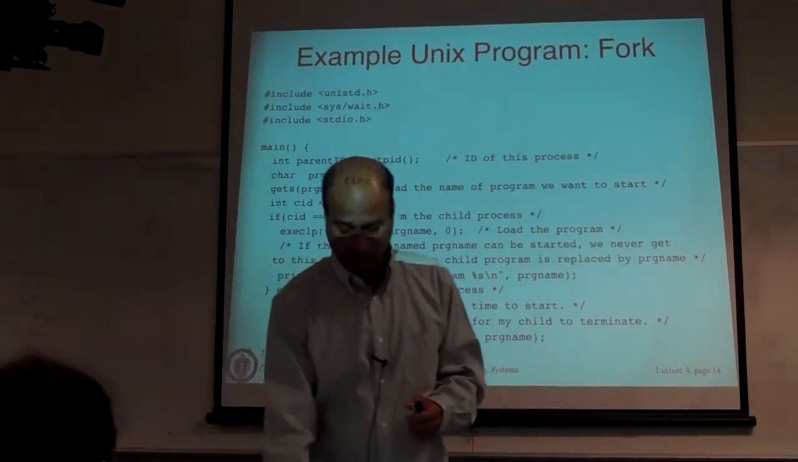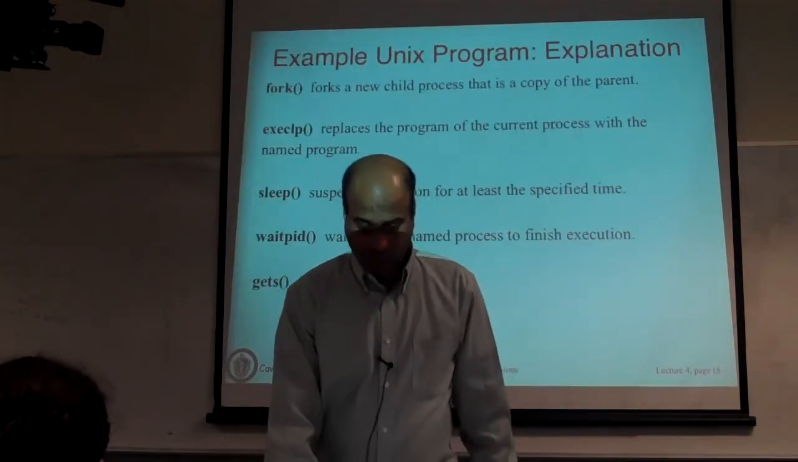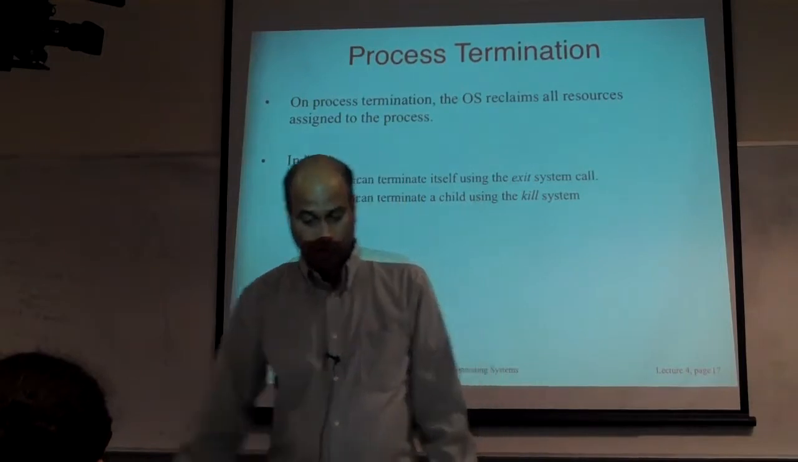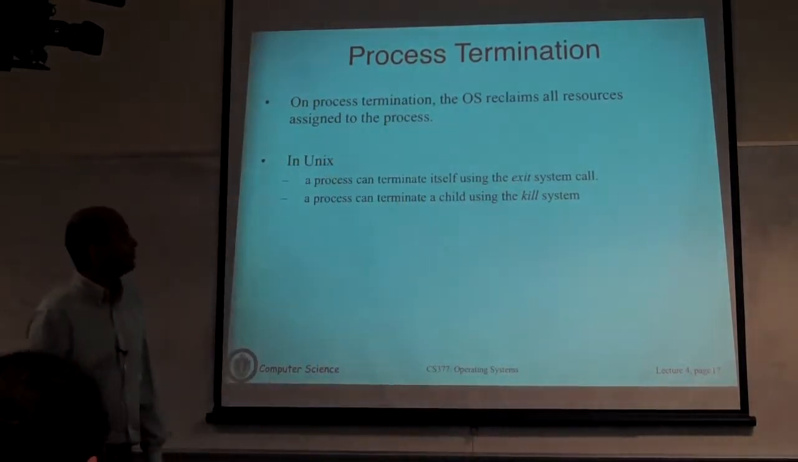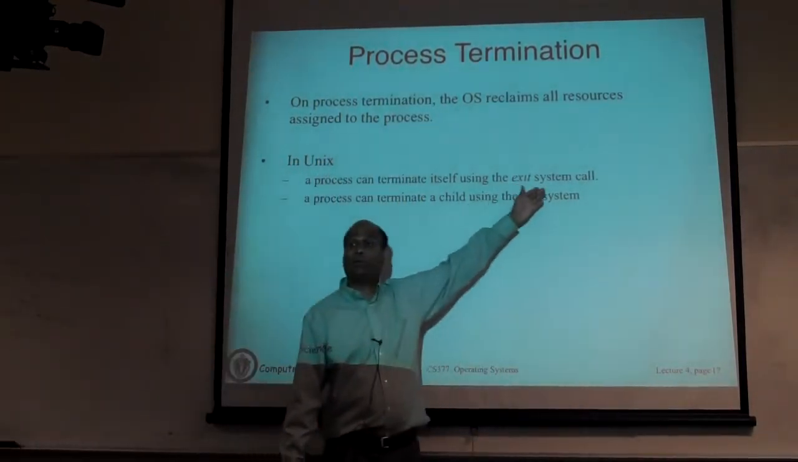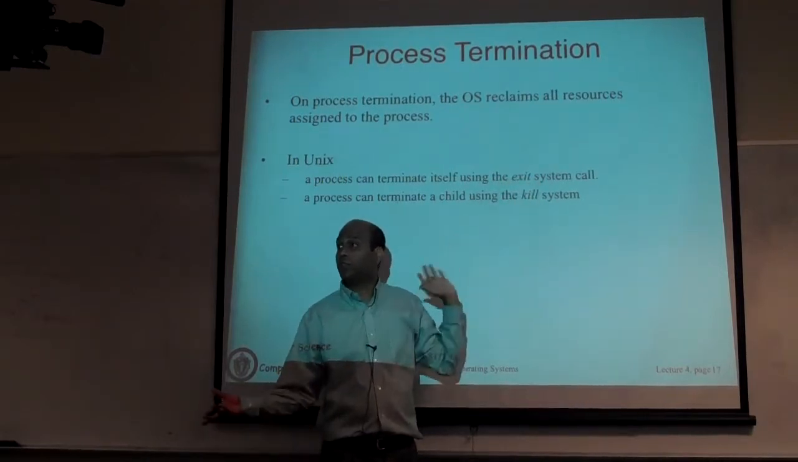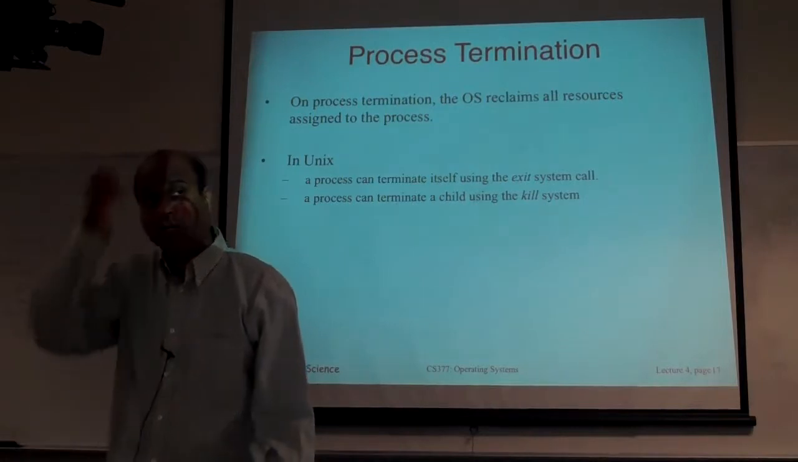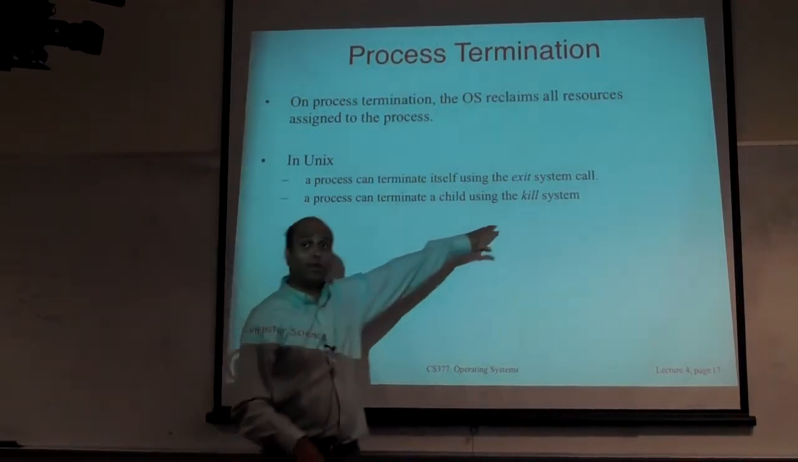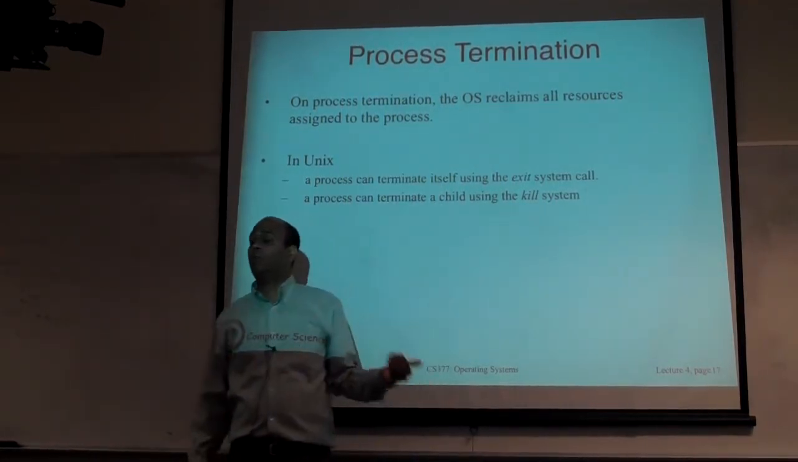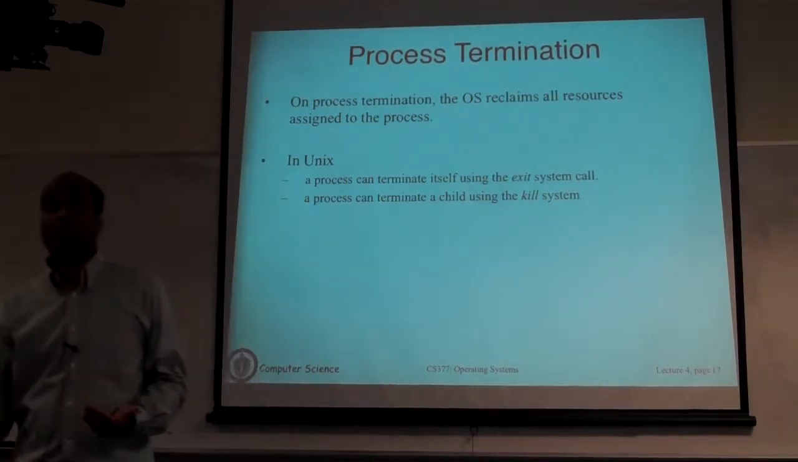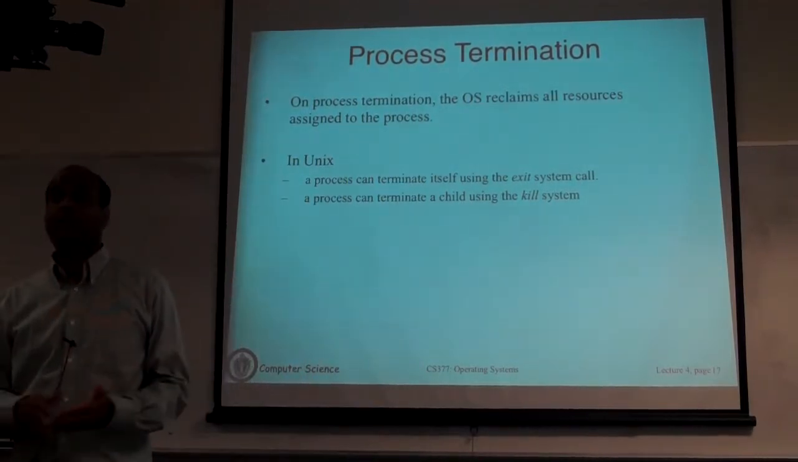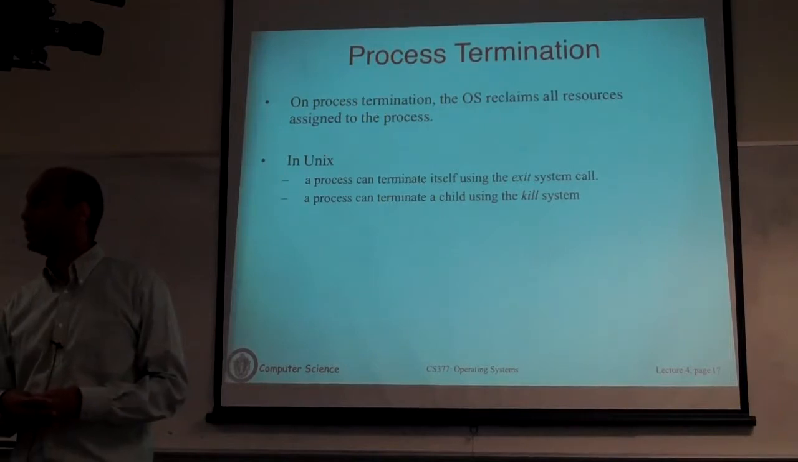Any other questions? So we talked about fork, we talked about all of this. Two other system calls that you should know are the exit system call and kill. If you call exit, you terminate yourself, the process that calls it. Kill is a way for one process to terminate a different process. Exit terminates yourself. Kill allows you to terminate some other process.